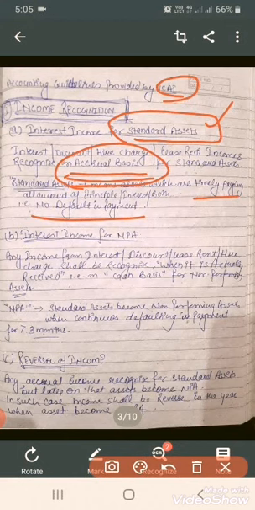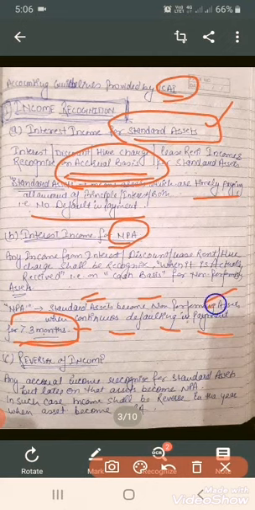In the second point, income from NPA. What is NPA? Standard assets become non-performing assets when there is continuous defaulting in payment for more than 3 months. In our first video, in which we discussed the harmonization of asset classification, we saw that an asset becomes NPA when it is overdue for more than 3 months. So here also the same point: standard assets become non-performing assets when the borrower defaults in payment for more than 3 months.